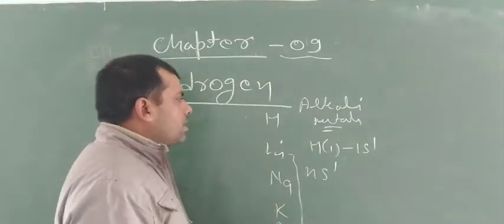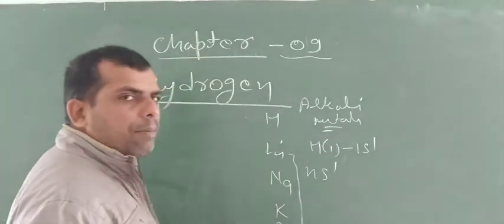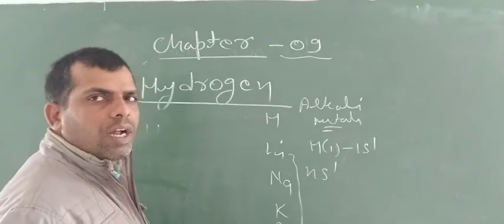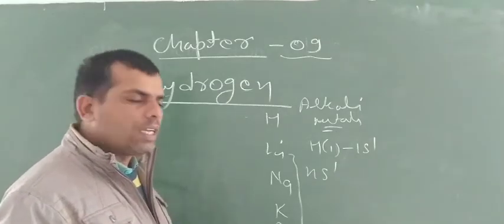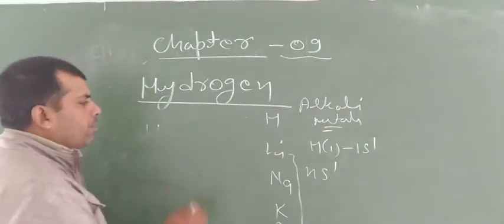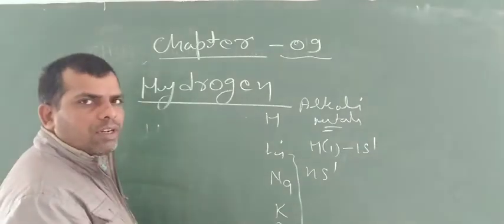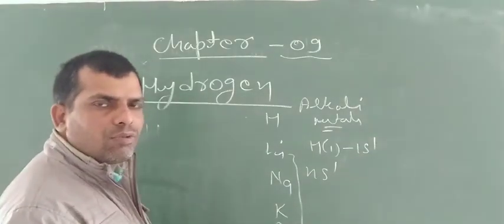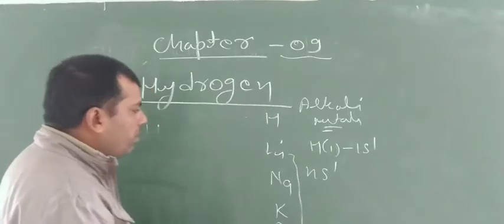Like alkali metals, hydrogen has a tendency to lose one electron and form a monovalent cation.